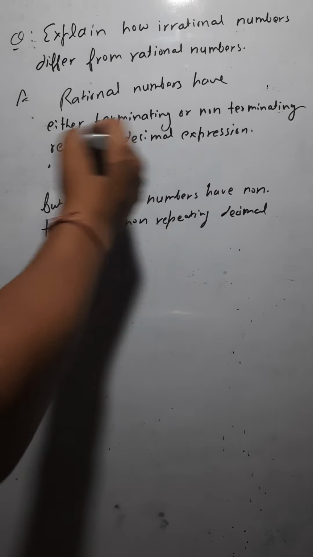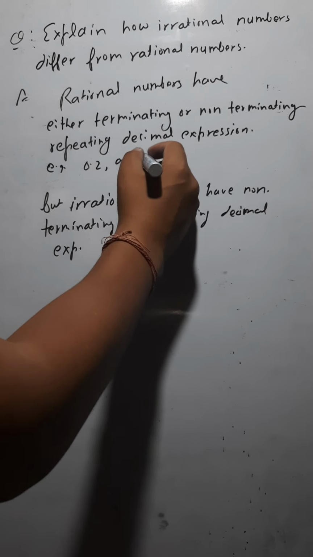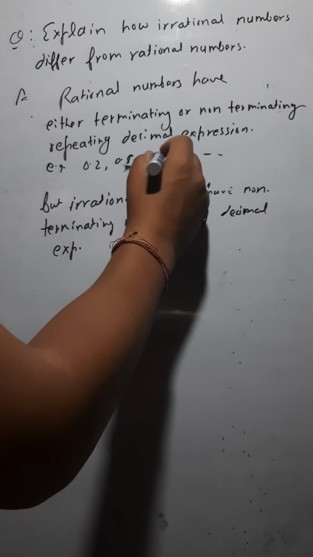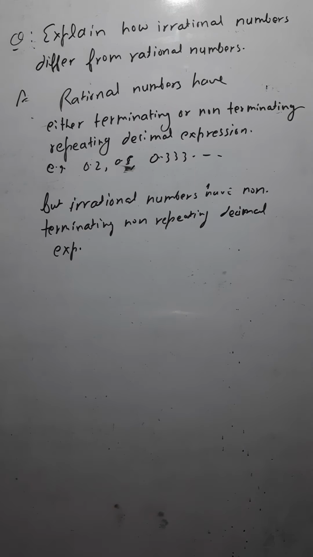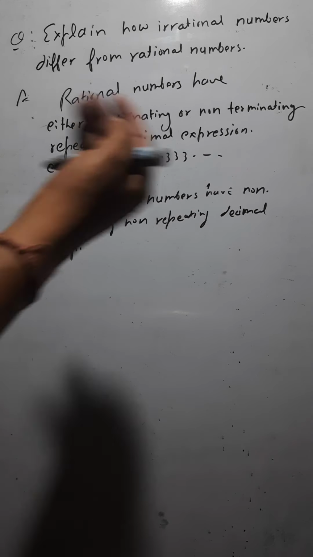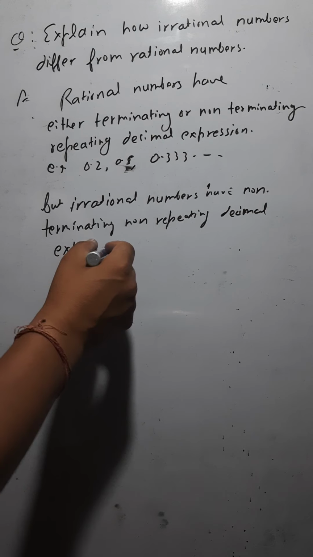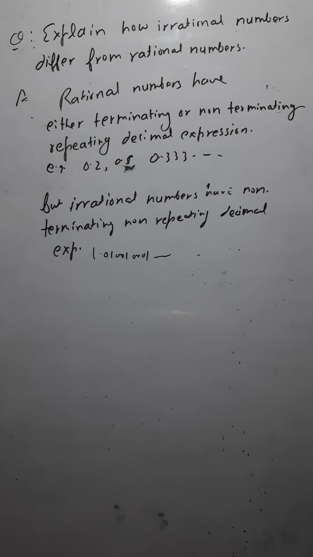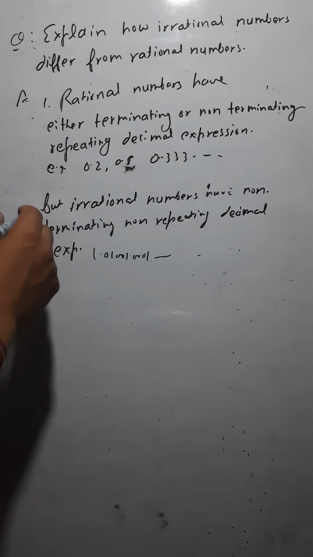For example, if you talk about rational numbers, we have examples like 0.2, 0.5, then we can write 0.333 etc. This is non-terminating repeating, this is terminating. All these are rational numbers. Now if you talk about irrational numbers, they do not have terminating or repeating decimal expression. For example, we just discussed 1.010010001 etc. This is an irrational number.